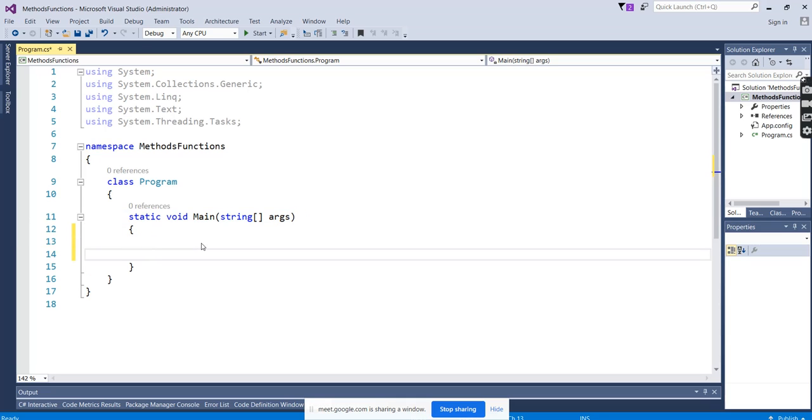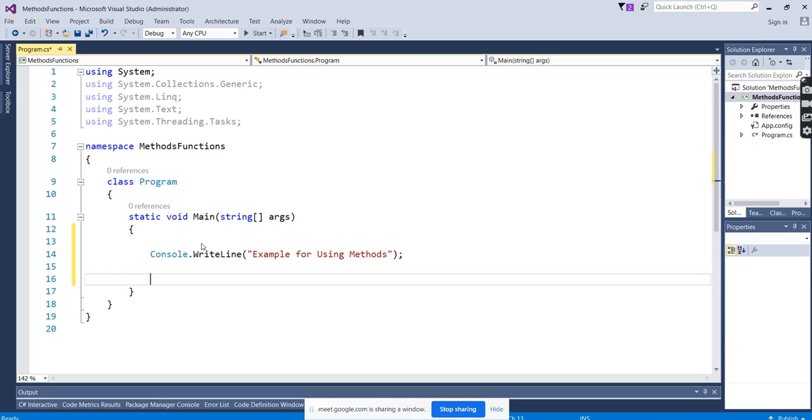What will we do here? The first method we create here is get student name, get student info.